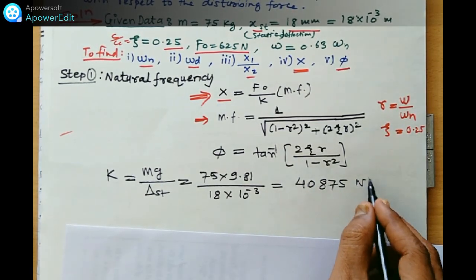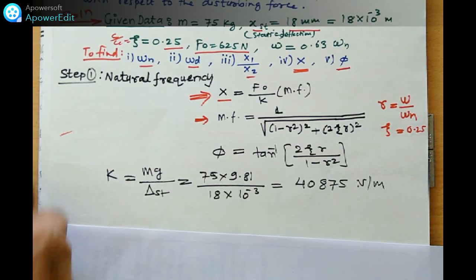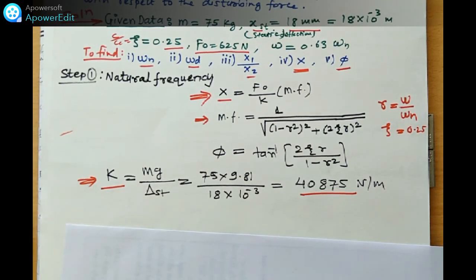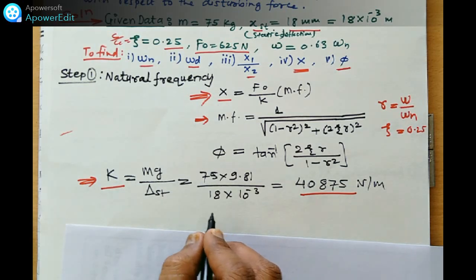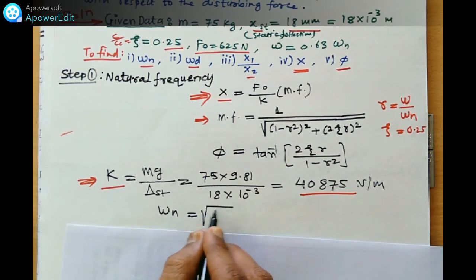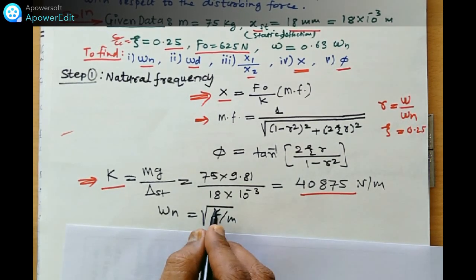40875 Newton per meter. So friends, this is the value of K. This K is the spring stiffness. We must know this to find out the X and phi. We must know the value of omega n. How can we find out the omega n? Omega n is equal to under root of K by M.